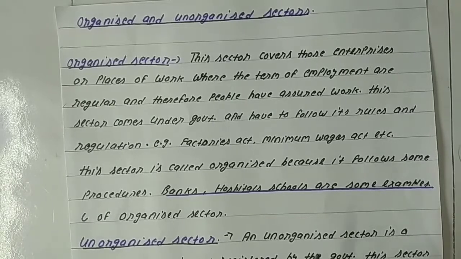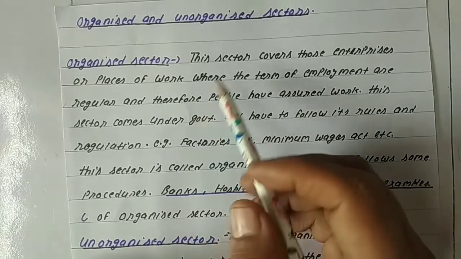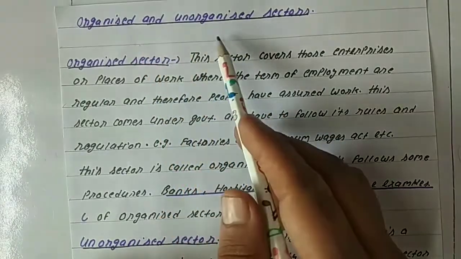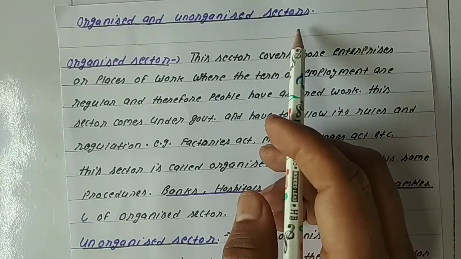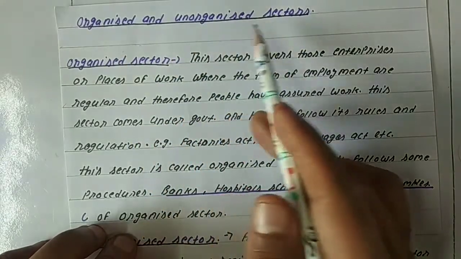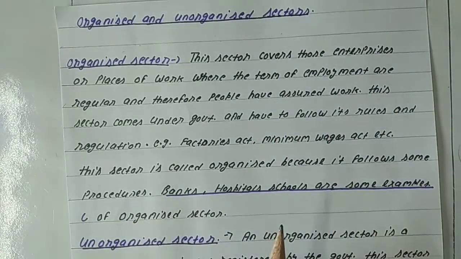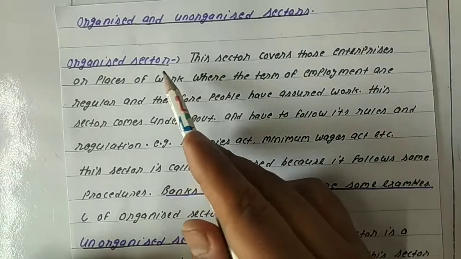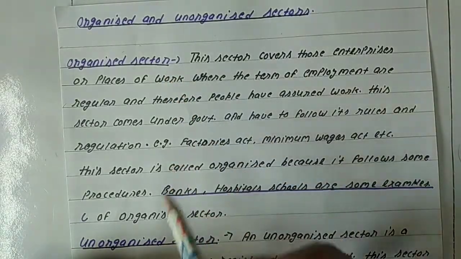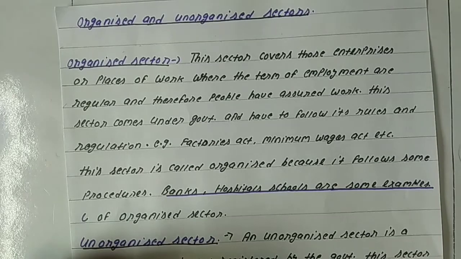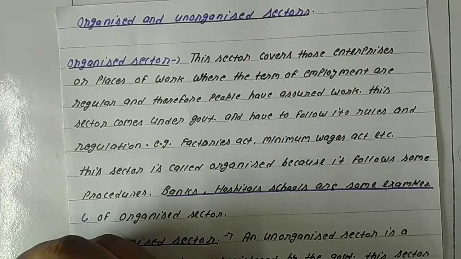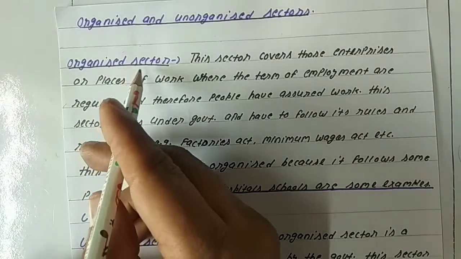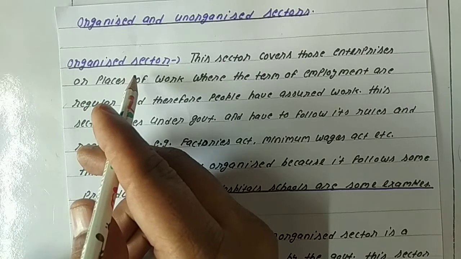Now on the basis of employment, we will see two important topics, that is organized and unorganized sectors, संगठित और असंगठित क्षेत्रक. So first of all we will see what is an organized sector. Students, all those institutions which come under the government and work according to certain rules and procedures, all those institutions or things come under the category of organized sector.